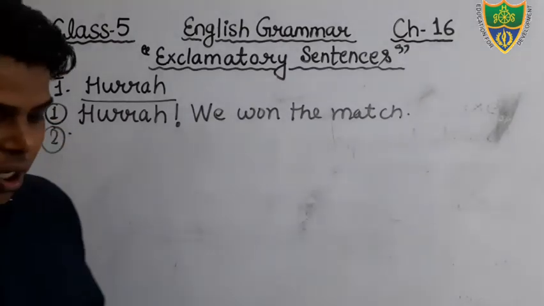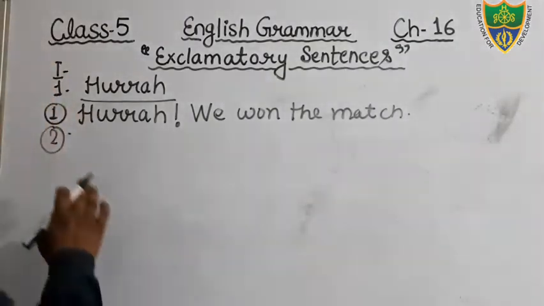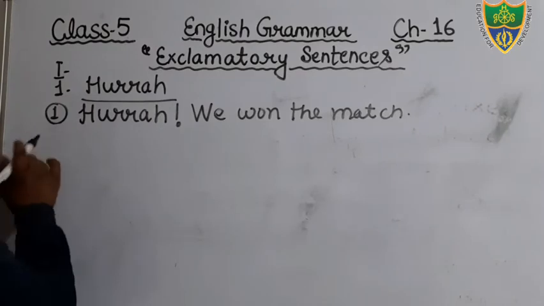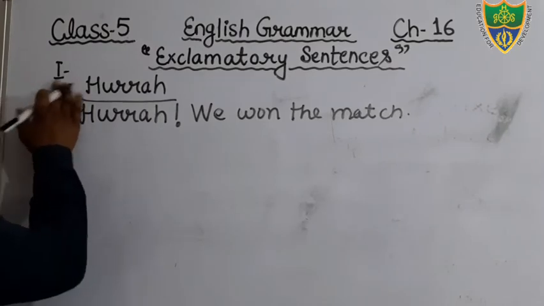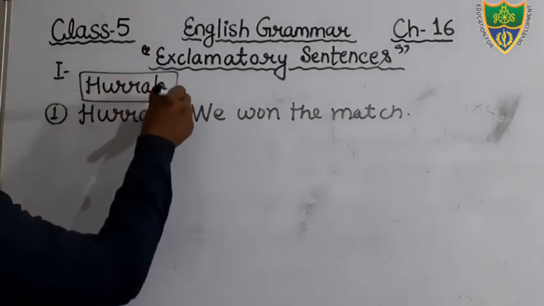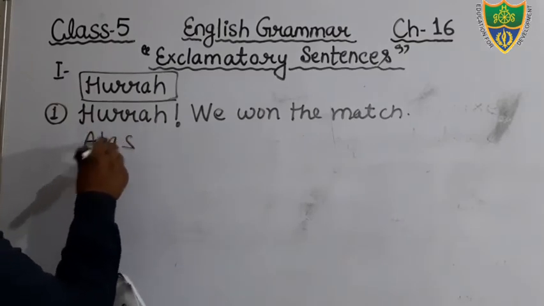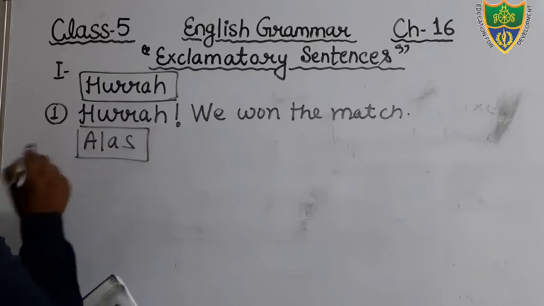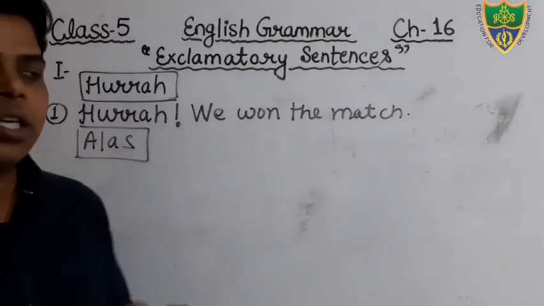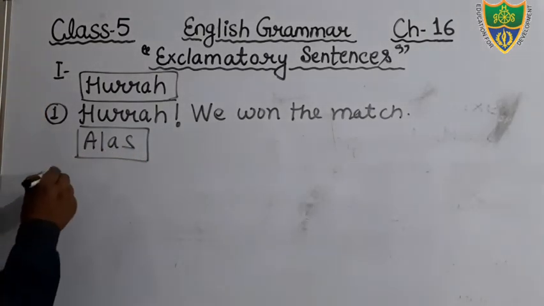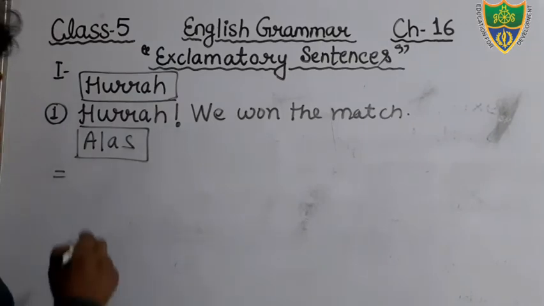Okay, so just see question number second. What is question number second? You can see the second box is given here, that is the first box, and the second box is given: alas. I have told you already, you have to make a sentence using this. Just see: Alas, she is dead.